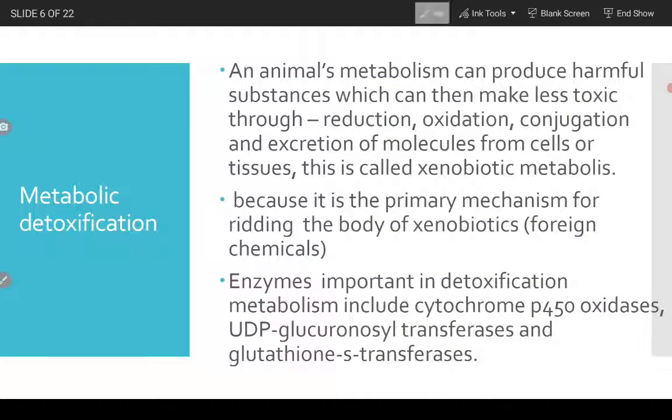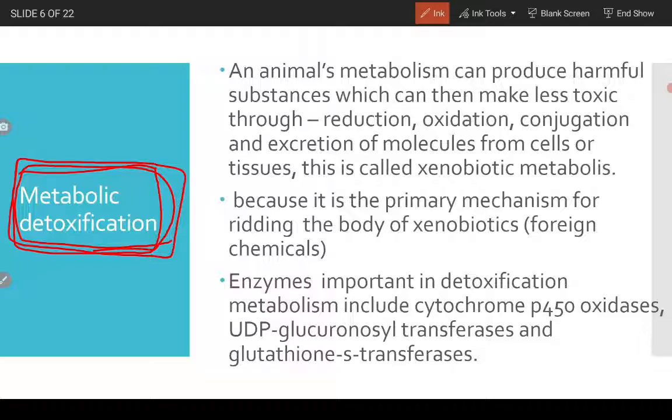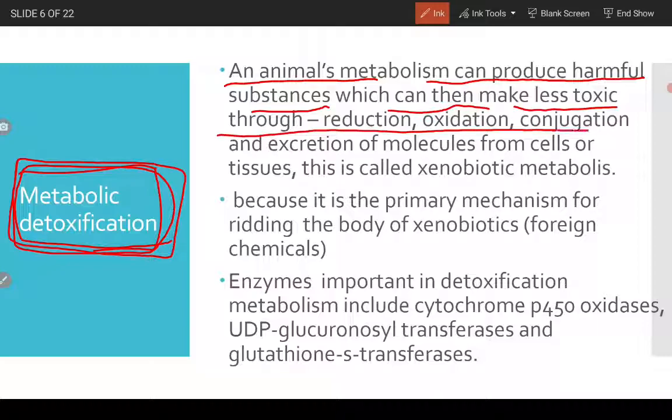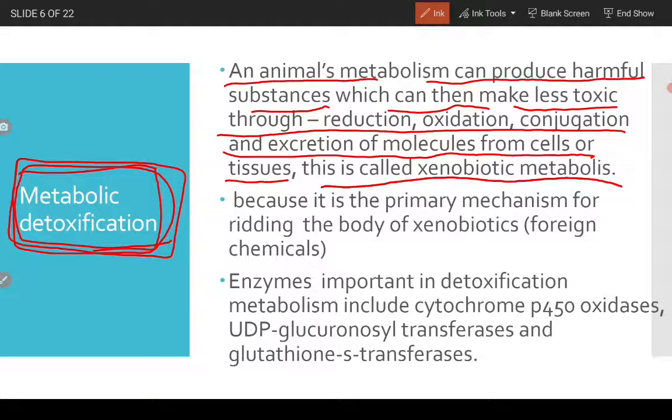Metabolic detoxification. Now this is the main topic we need to talk about, the physiological changes that occur in our body for this metabolic detoxification. An animal's metabolism can produce harmful substances which can then be made less toxic through reduction, oxidation, conjugation and excretion of molecules from cells or tissues. This is called xenobiotic metabolism.